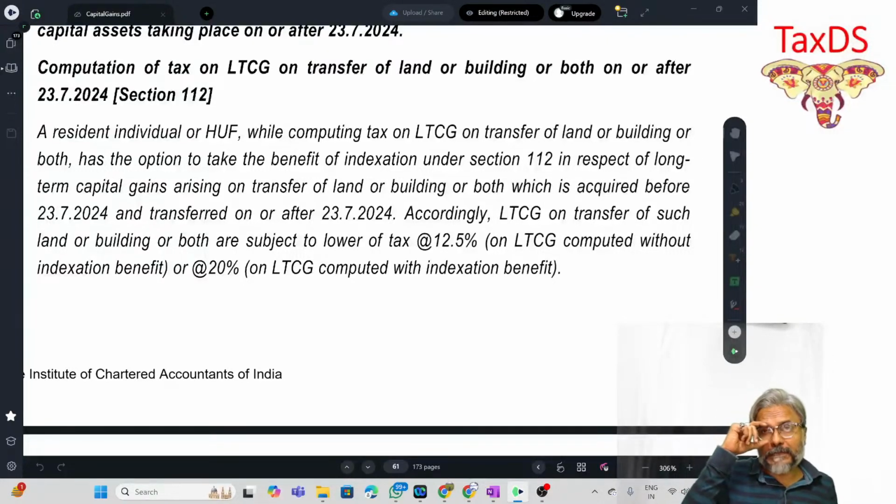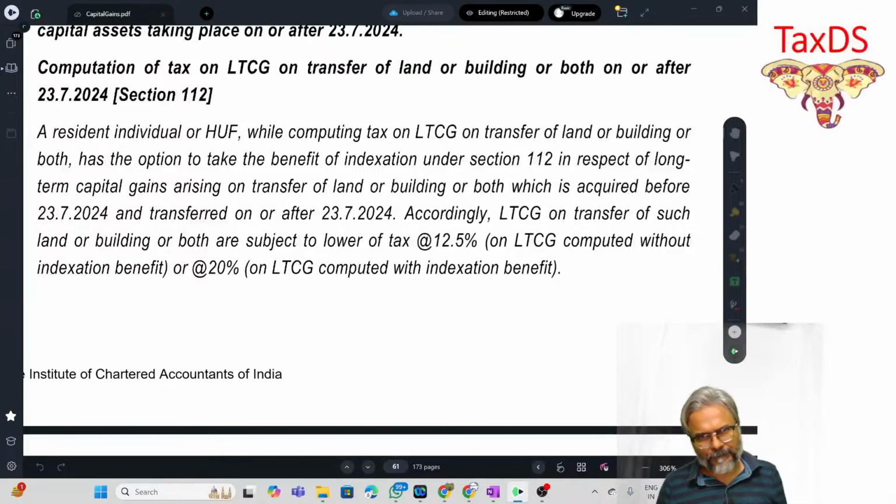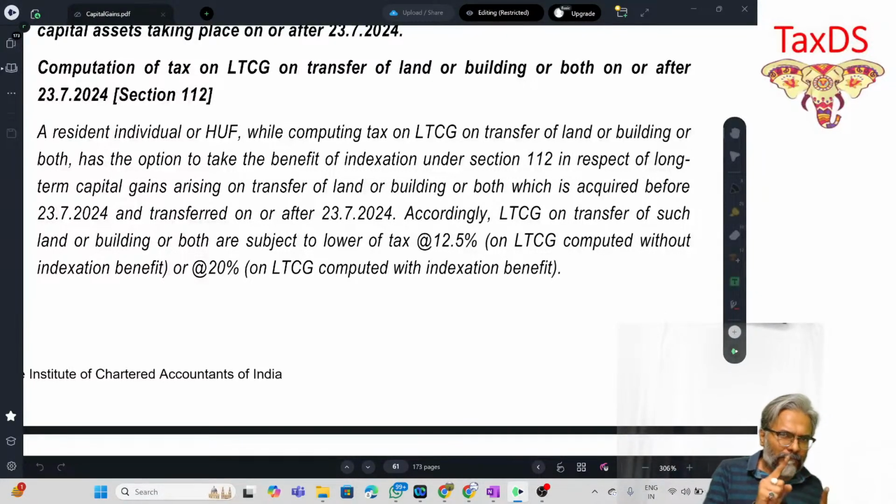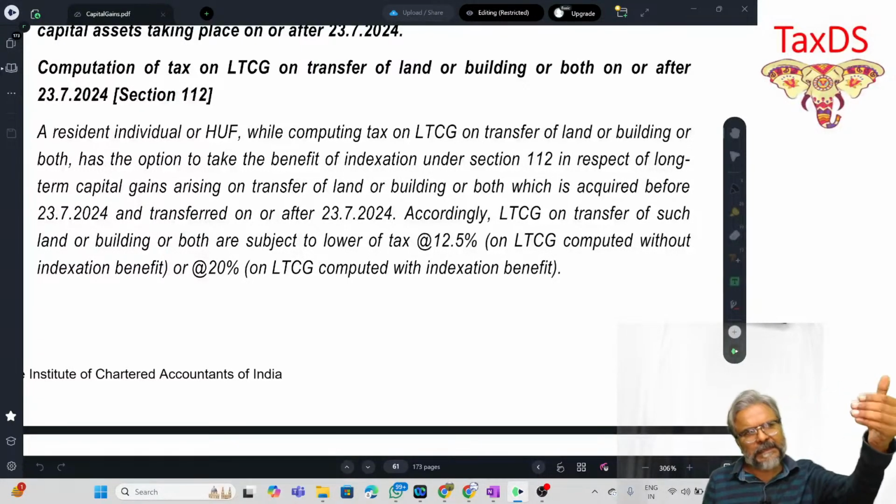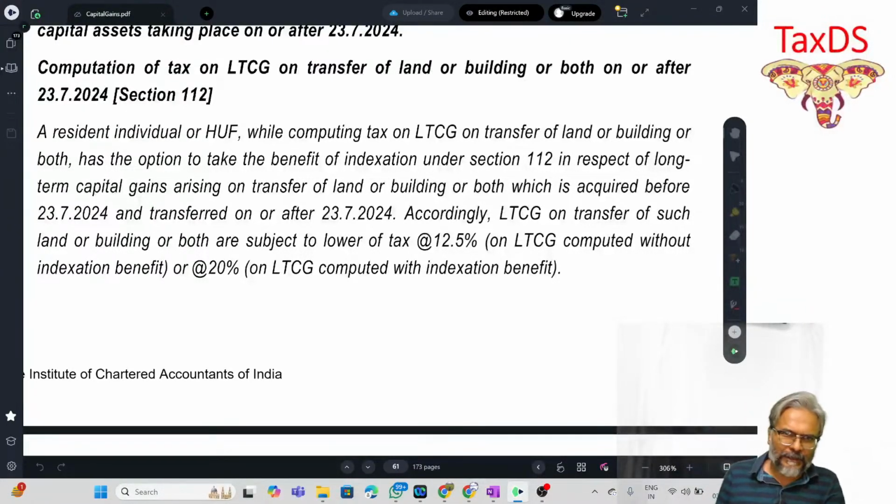So the question to all of you is that, students, you have to do the computation of capital gains, and then thereafter you have to do the computation of tax liability. So when you do the computation of capital gains, will you apply both the options to see which is more beneficial? Like in the computation of capital gains, apply indexation and get your LTCG, and as a second alternative, don't apply the indexation and get the LTCG.